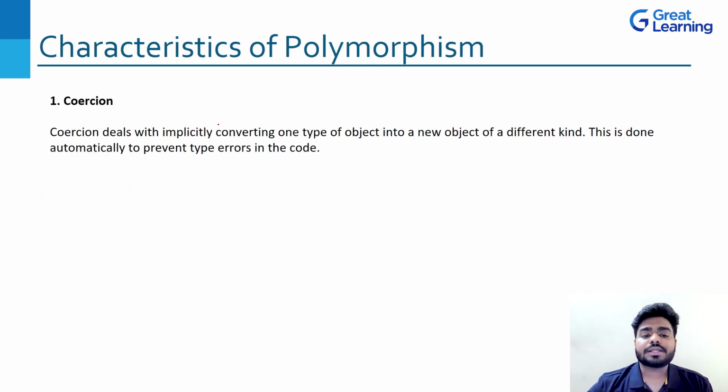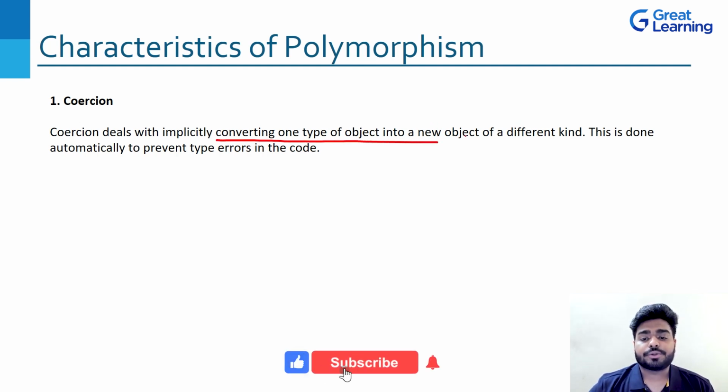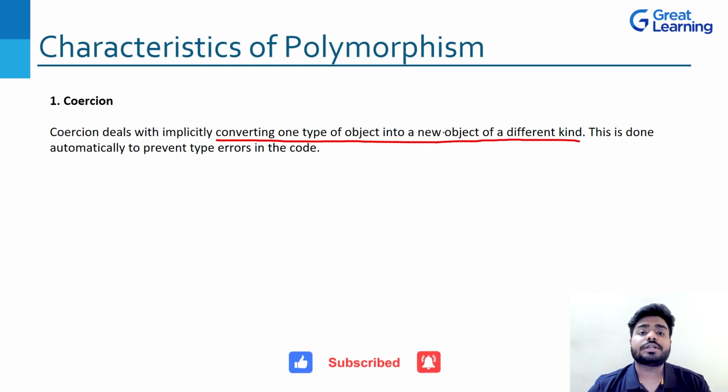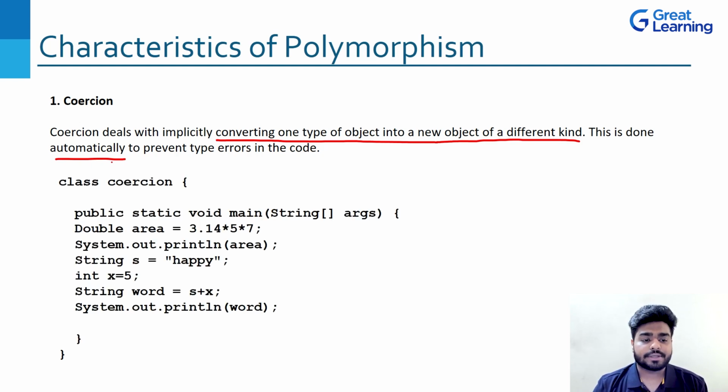Coercion deals with implicitly converting one type of object into a new object of a different kind. Understand this statement as it is really very important for you. Converting one type of object into a new object of different kind. This is done automatically to prevent type errors in the code. Let's see one program. How does it happen? So if you look at this particular class, we have public static void main. We have double area equal to this particular value. Then we are printing the area, right? So whatever will be the value, that will be printed, right?